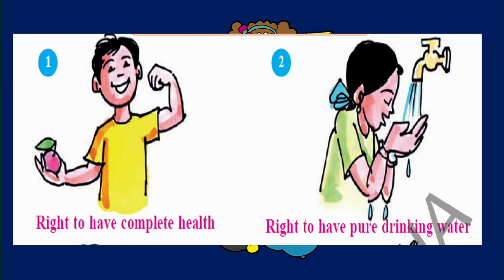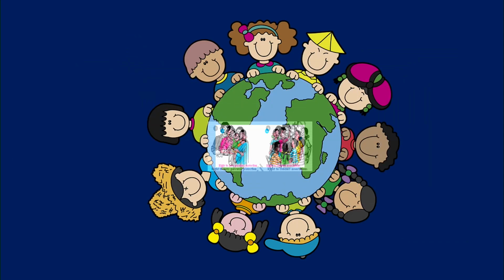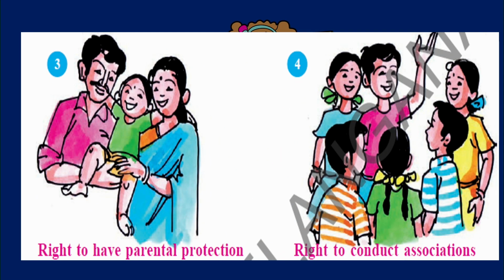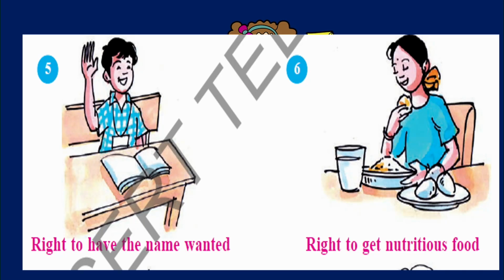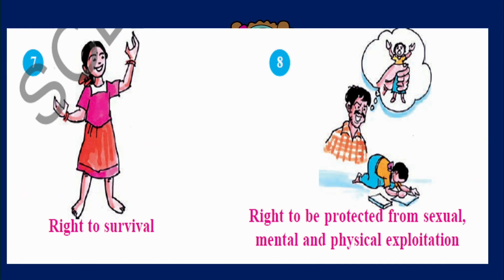Right to have complete health, right to have pure drinking water, these are rights to survive. Here it is a right to have parental protection, and the right to form associations also. Even children can have an association; even in your school you can have a club, a child club. And as well, the right to a name they like, the right to get nutritious food, and the right to be protected from sexual, mental and physical exploitation.